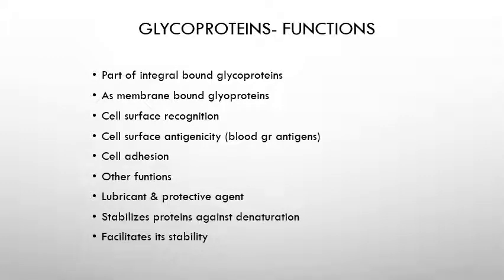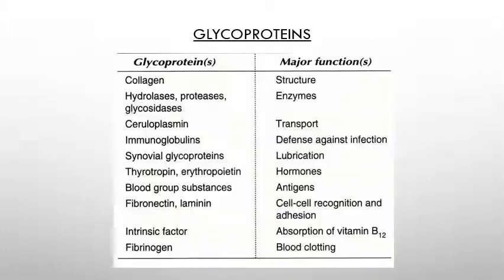Another function: it is part of integral membrane-bound glycoproteins, and it has some role in cell surface recognition and cell surface antigenicity. That means it is present in blood group antigens and cell adhesion. Then other functions: glycoprotein serves as lubricants and protective agents, and also it helps to stabilize proteins against denaturation. Then it facilitates stability.